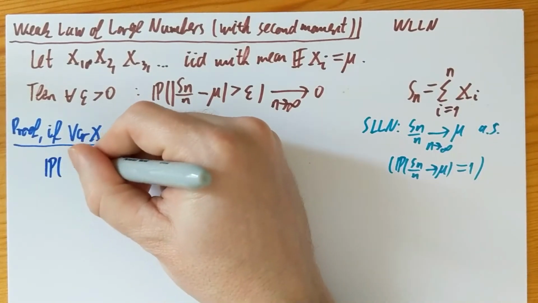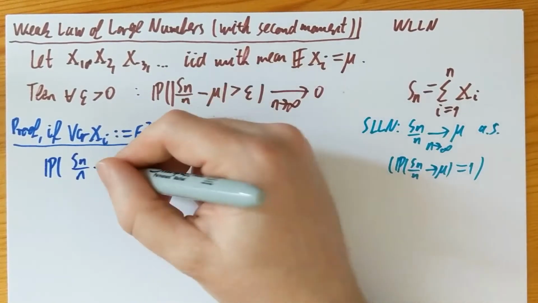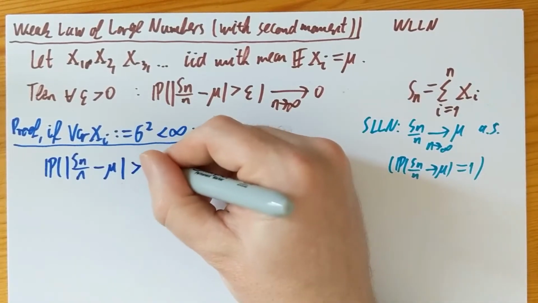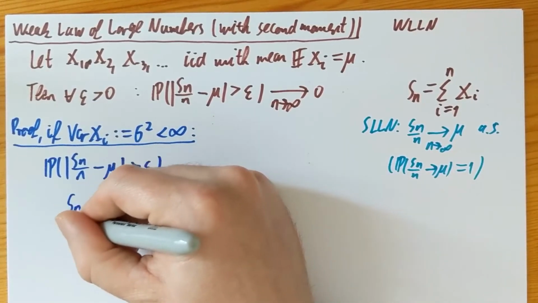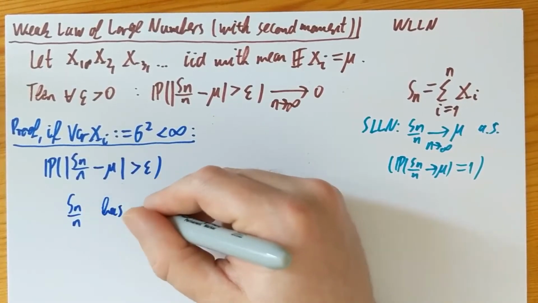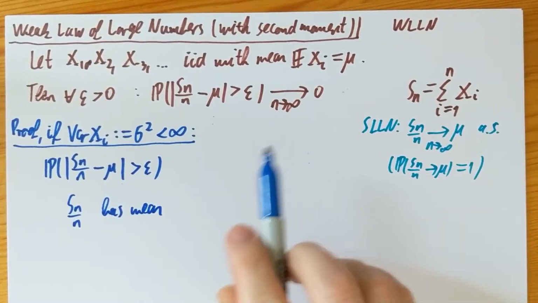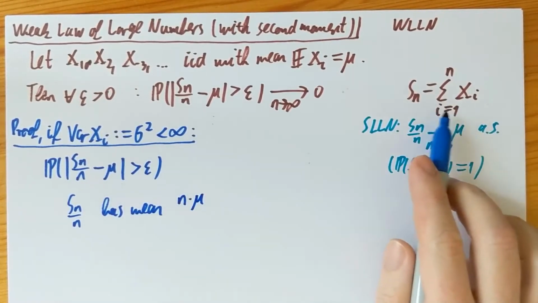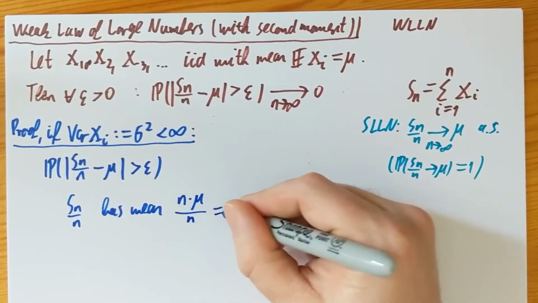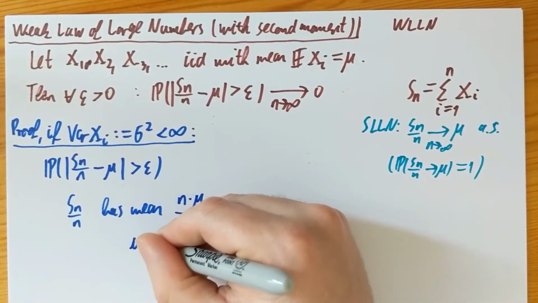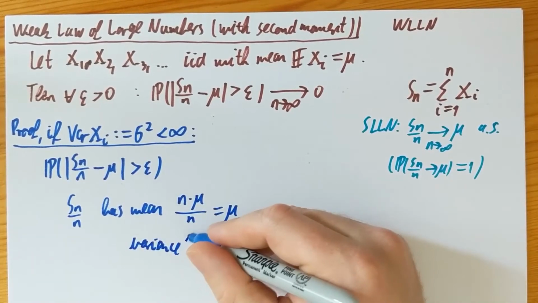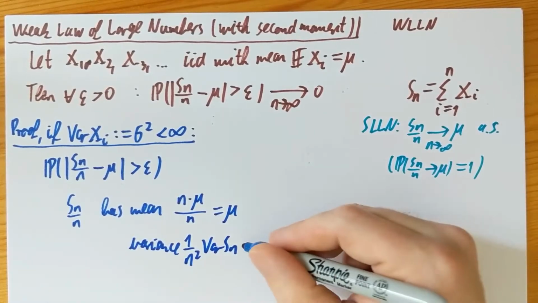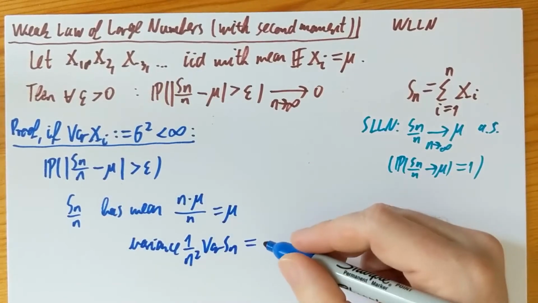So if I look at this random variable Sn over n minus mu, let's concentrate on Sn over n. Sn over n has mean the sum of the mu's, which is n times mu, because Sn contains n of these Xi's, over n, so that's mu. And it has variance 1 over n squared times the variance of Sn, because of this constant that comes out as a square. Because of the independence property, the variances add up.